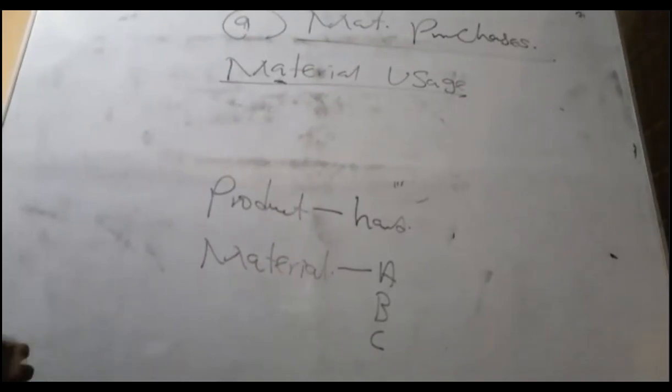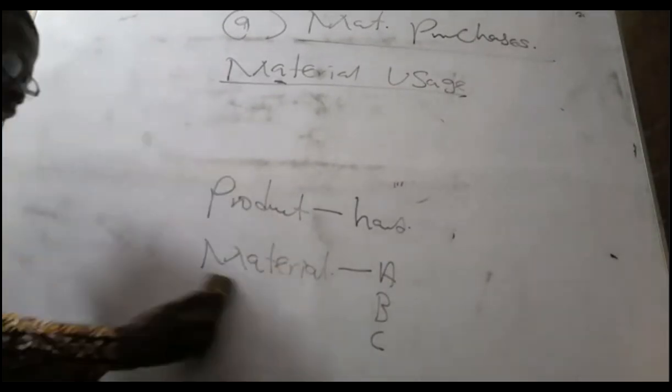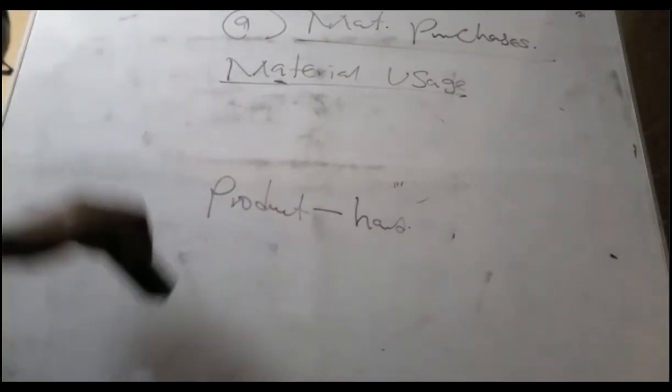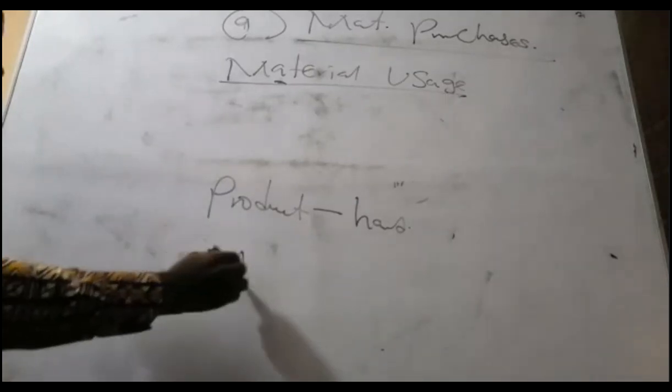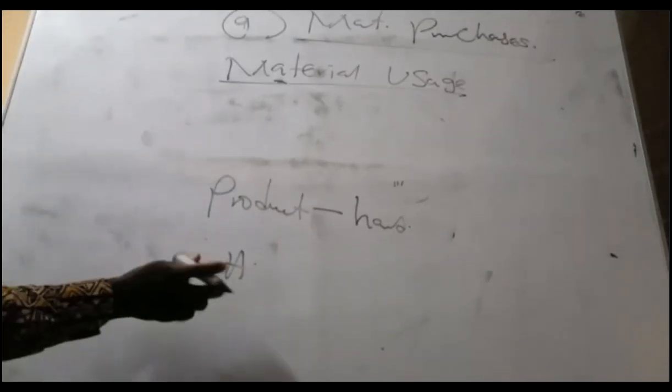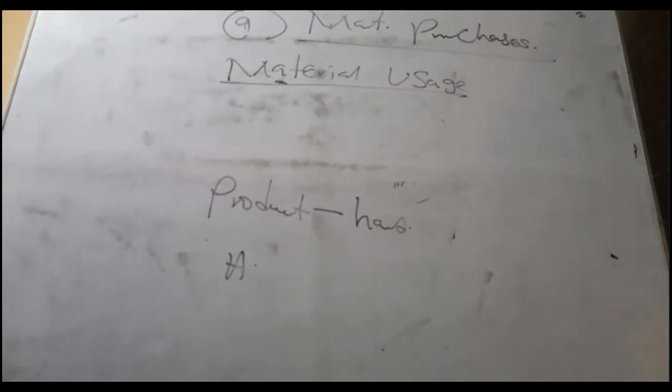Here we are lucky they are calling them material A, B, and C. In some rare cases, they will give their actual names. For hand sanitizer, they may tell you we need alcohol, we need ethanol, we need a little perfume.